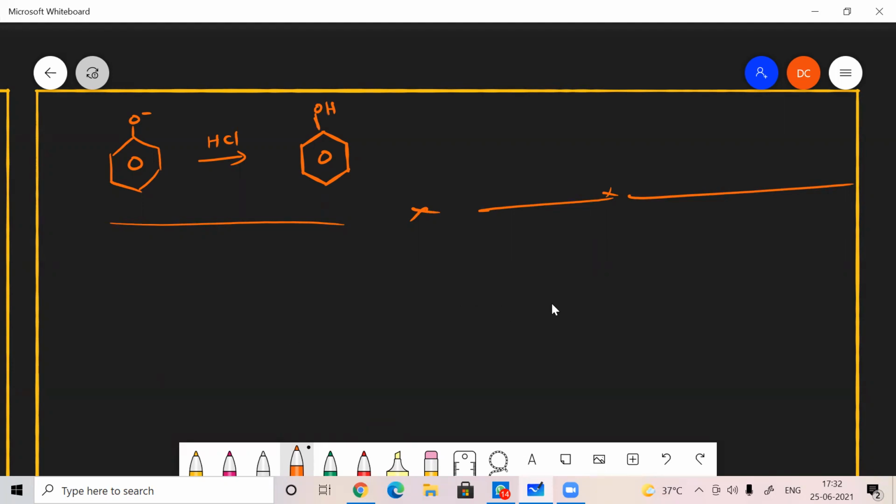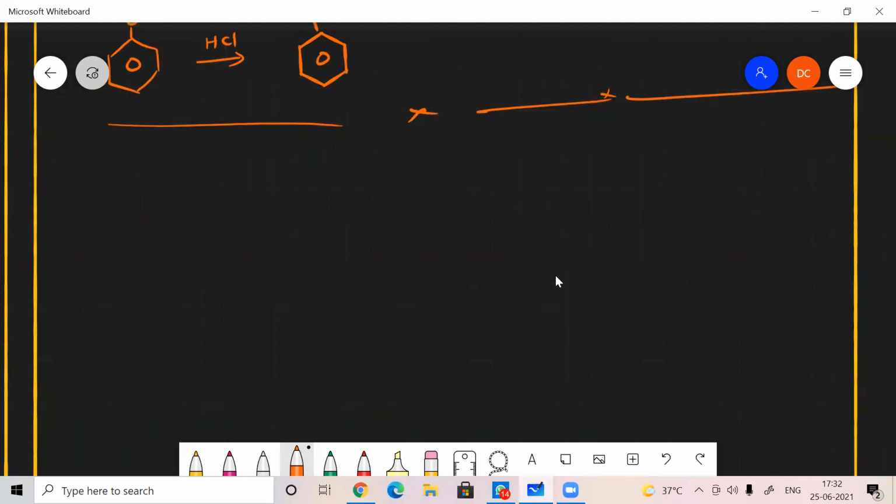And next one is phenol from benzene sulfonic acid. So what do you mean by benzene sulfonic acid? First of all, we have to prepare benzene sulfonic acid from benzene.